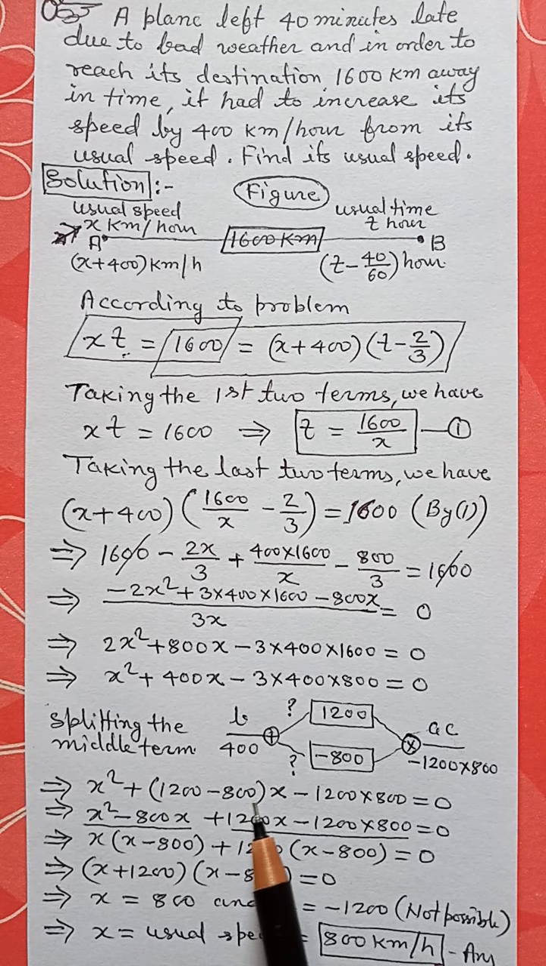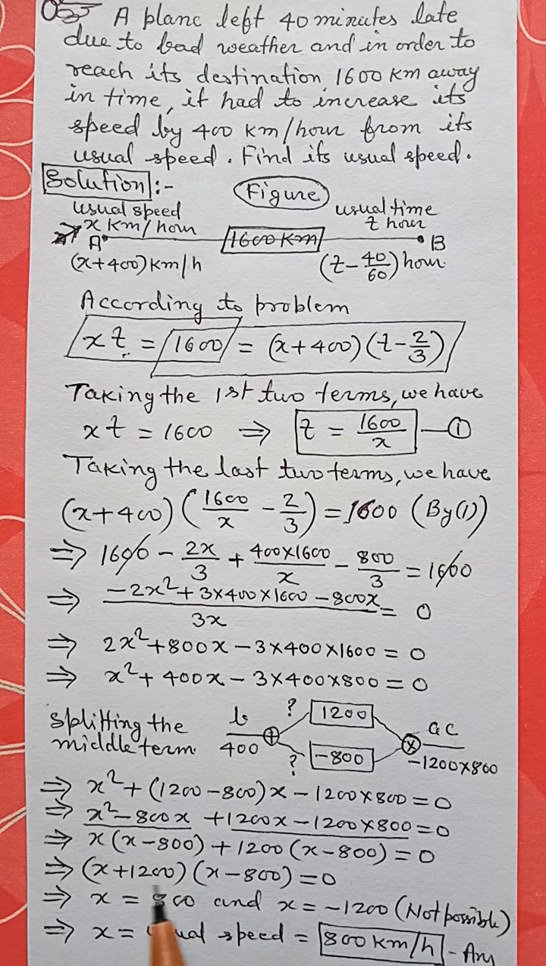Now opening this bracket, we have x square minus 800x plus 1200x minus 1200 multiplied by 800 is equal to 0. Now grouping these terms, we have x multiplied by x minus 800 plus 1200 multiplied by x minus 800 is equal to 0. And hence we get x plus 1200 multiplied by x minus 800 is equal to 0.